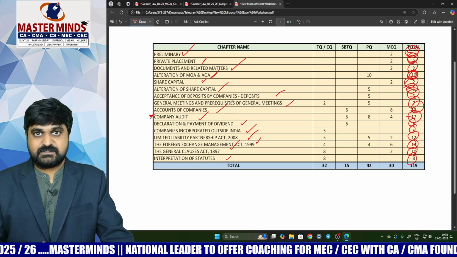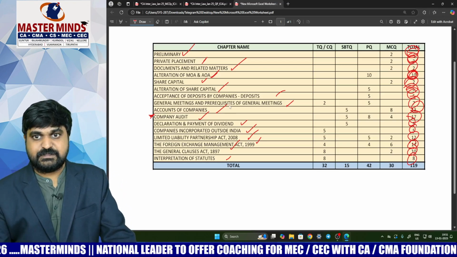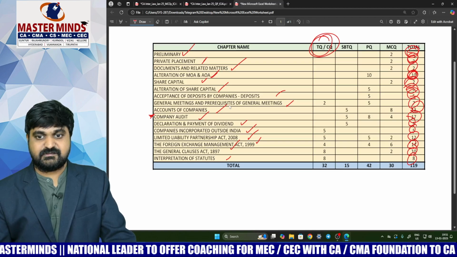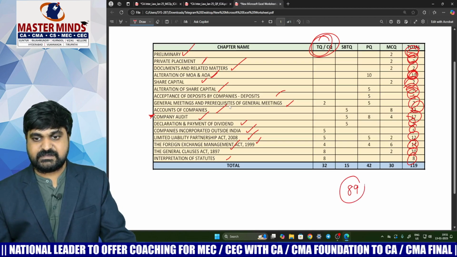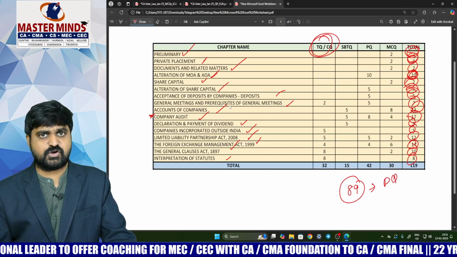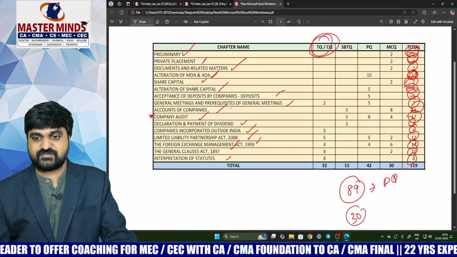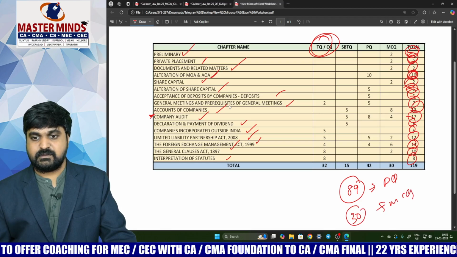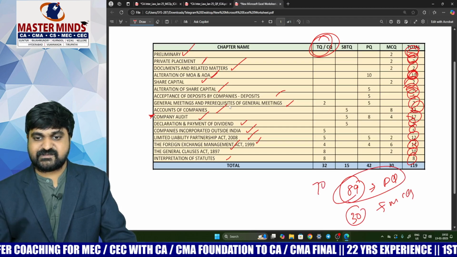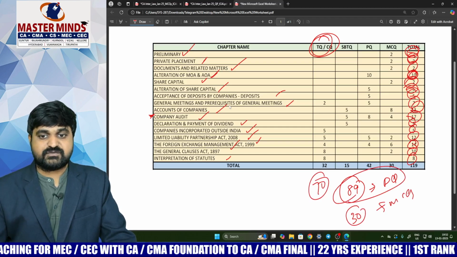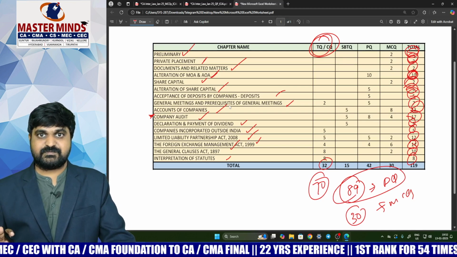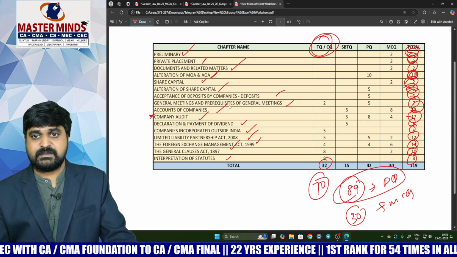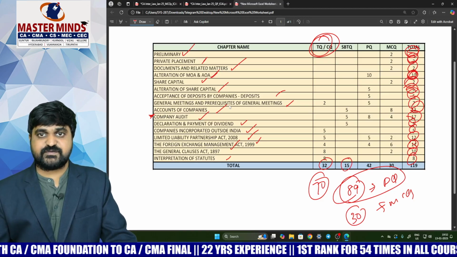Now let's see the type of question breakup. Theory questions or concept questions. Out of 89 marks for descriptive questions, including all choice questions, and 30 marks for MCQs, we need to answer for 70 marks in the 89. Out of 89, 32 marks are from theory questions or concept questions, which are in the nature of theory only. Next one, scenario based theory questions, 15 marks.